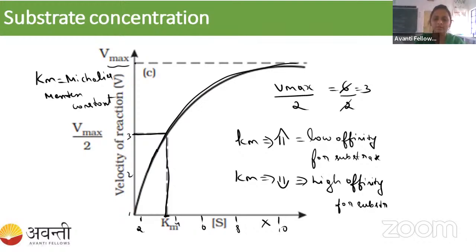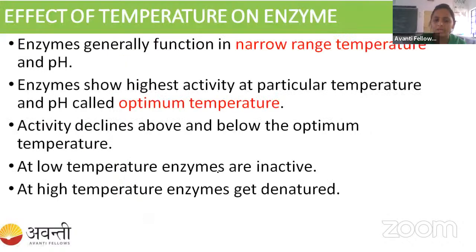So student, here you have to remember, whenever the enzyme has high affinity for the substrate, then only will it actively convert the substrate into the product. Okay, this is important, you remember this. High Km value means low affinity. Low Km value means high affinity. So we will tell that our enzyme is going to be active only in a narrow range of temperature.